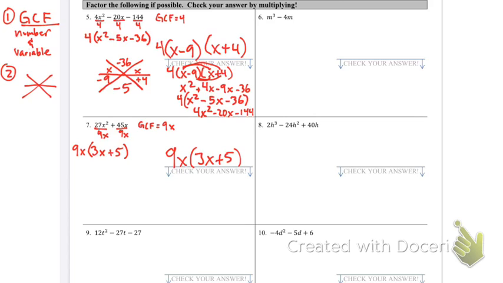So let's check it by multiplying this out. So 9x times 3x plus 5. So 9x times 3x, that's 27x squared. 9x times 5, that's positive 45x. If you look, this is the same as this. We are good to go.